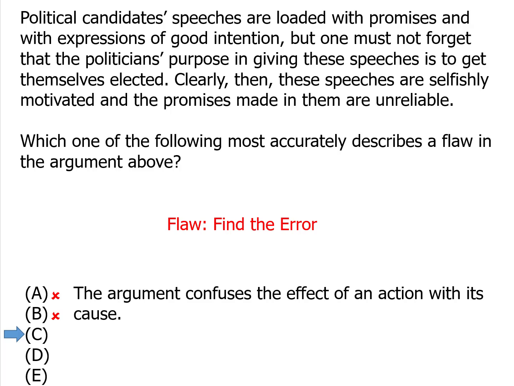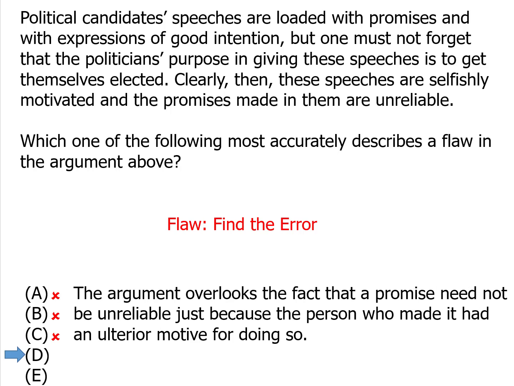Now, there is maybe a cause and effect in this argument. They're saying that the cause of giving those speeches is the desire to get elected, but nowhere is cause and effect confused in this argument. So answer choice C is not an error this argument makes. Go to D, and when we see D, we find the answer.